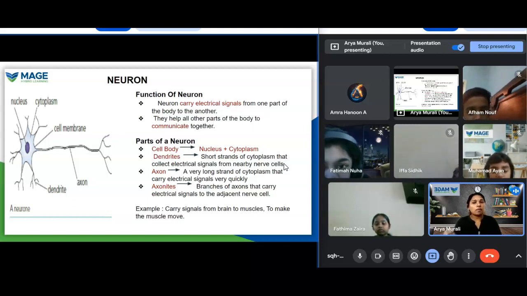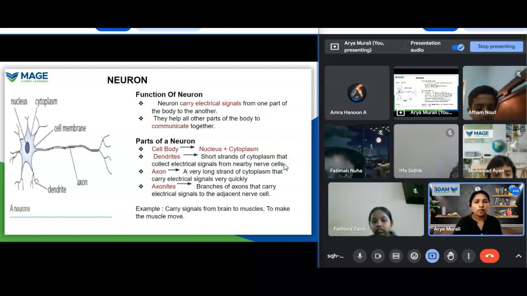All the actions in our body are controlled by the nervous system, and the basic fundamental unit of the nervous system is a nerve cell or neuron. It is a specialized cell for carrying messages, for communication inside our body. Neurons carry messages from one part of our body to another and help all parts to communicate with each other. These are the functions of a neuron.